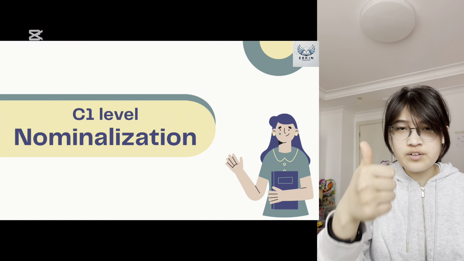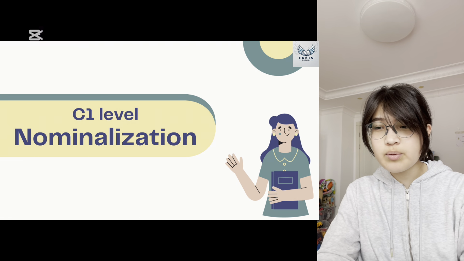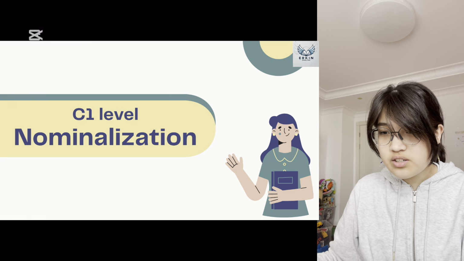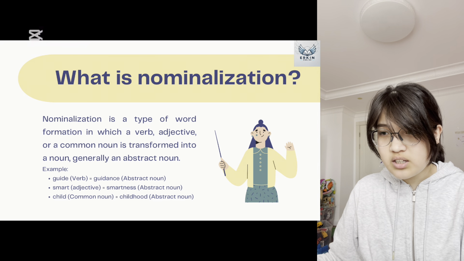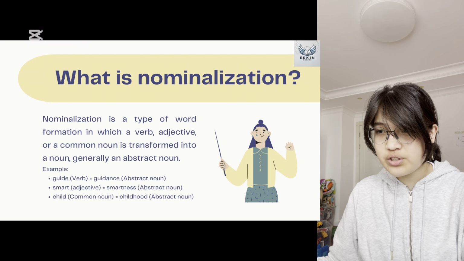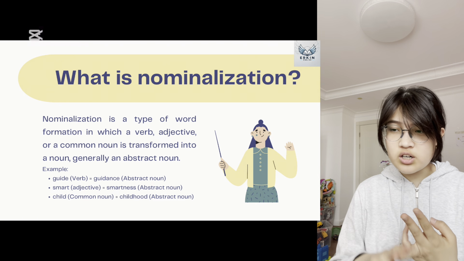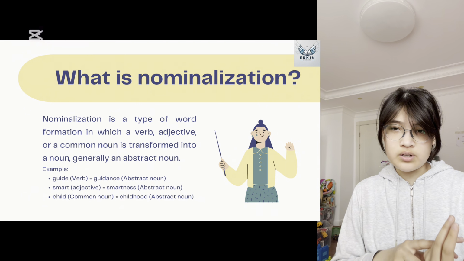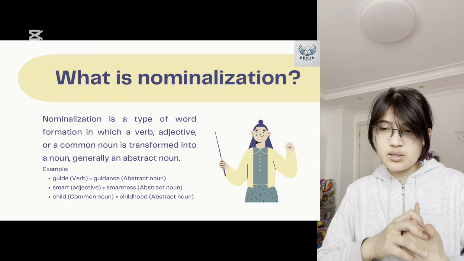Today we are going to be covering the C1 level course and the topic is nominalization. So what is nominalization? Nominalization is a type of word formation in which a verb, adjective, or a common noun is transformed into a noun. Generally, it becomes an abstract noun.